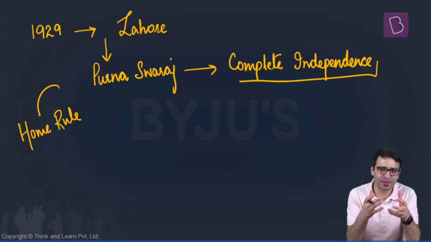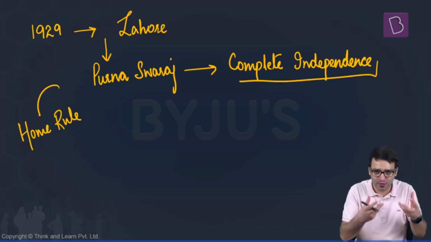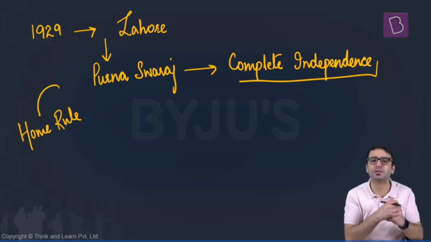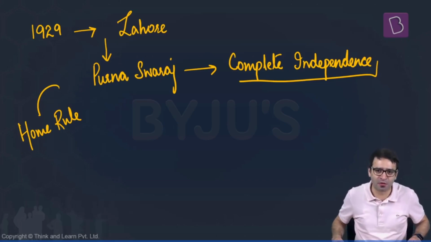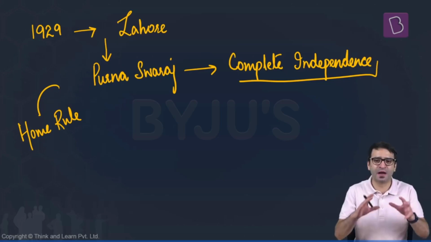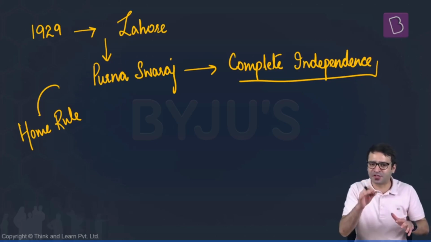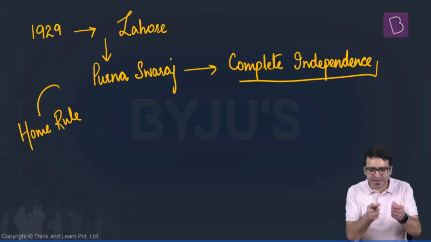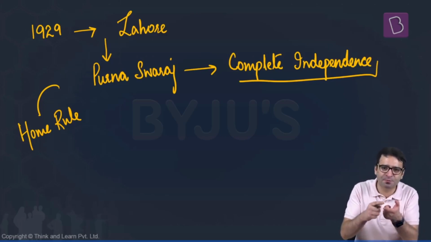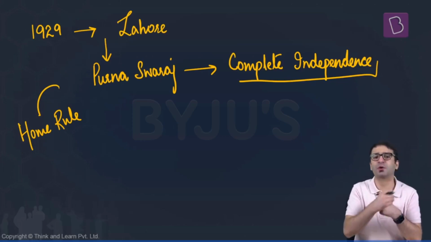So prior to 1929, the Congress as a party was asking for home rule, was asking for Swaraj, was stopping short of complete independence. But in 1929, a historic session of Indian National Congress on the banks of River Ravi was presided over by Pandit Jawaharlal Nehru, and the slogan was Purna Swaraj. The resolution was passed that now Congress party will demand complete independence, complete sovereignty, Purna Swaraj.